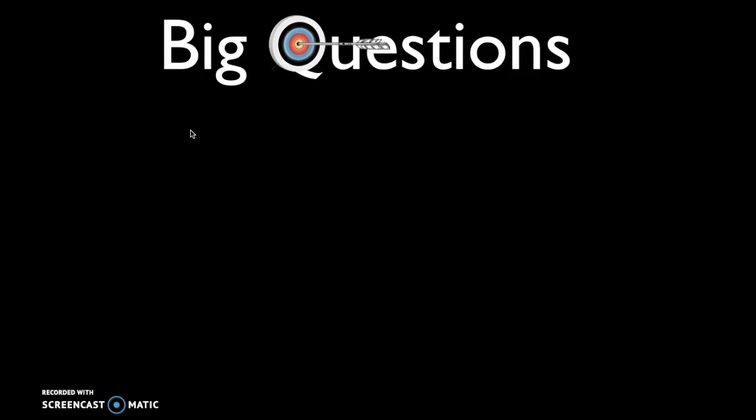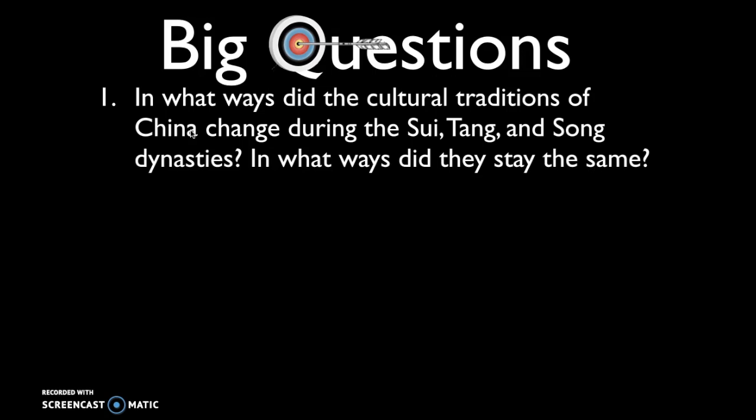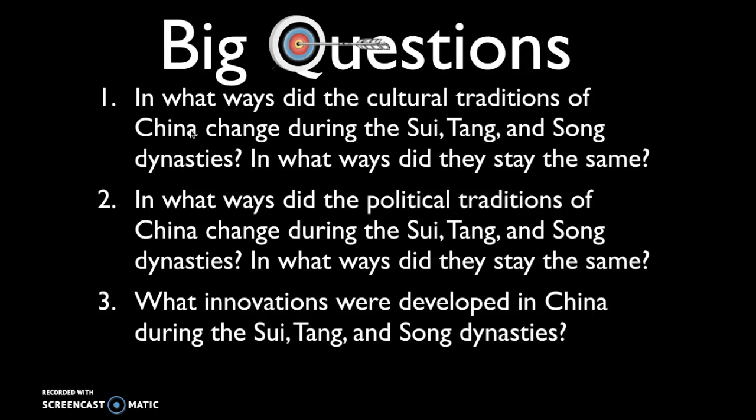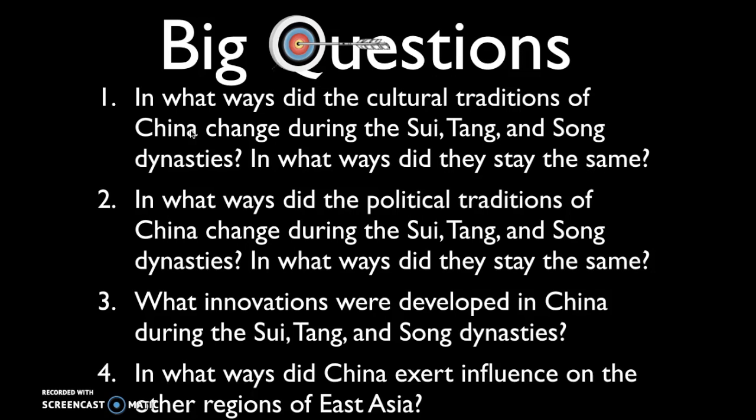So the big questions you should be able to answer after watching the last video are these first two. They are CCOT questions, asking about the continuities and changes over time in cultural traditions in China, and also in political traditions. So after watching this video, you should be able to answer this question about what innovations were developed in China during the Sui, Tang, and Sung dynasties, and how did those innovations spread? And then this question, in what ways did China exert influence on the other regions of East Asia?